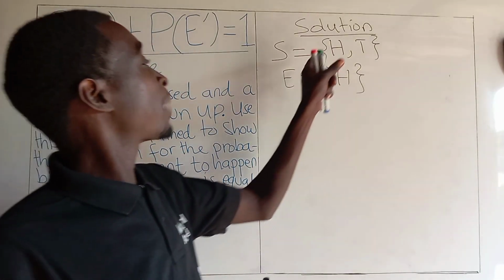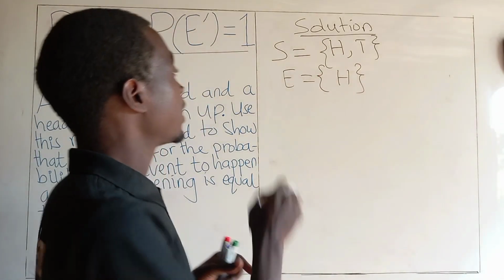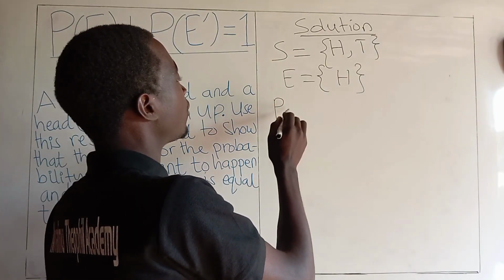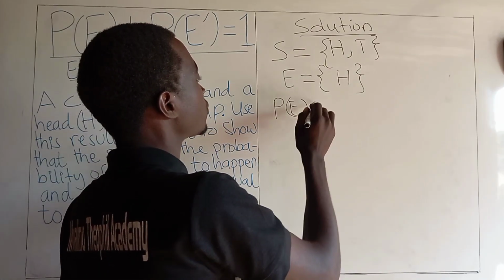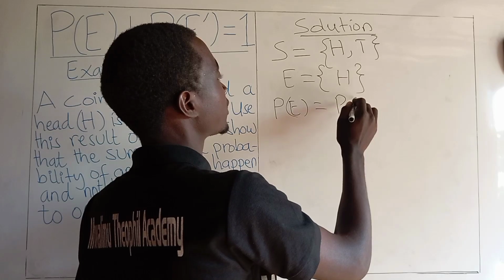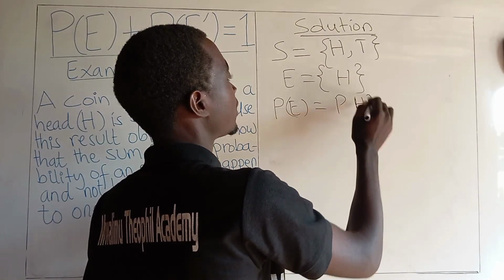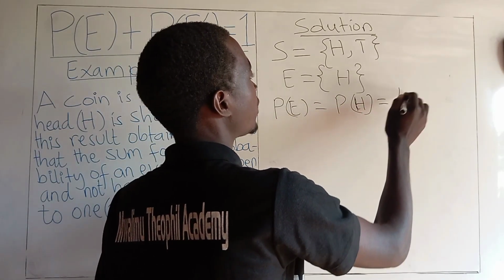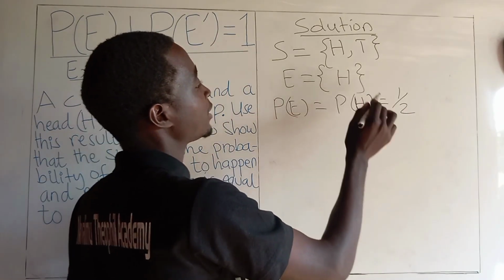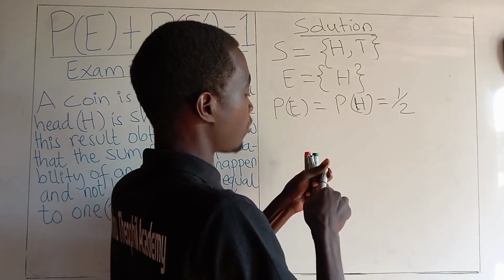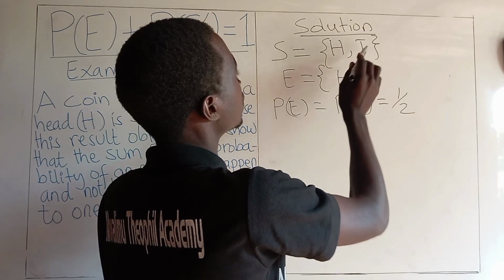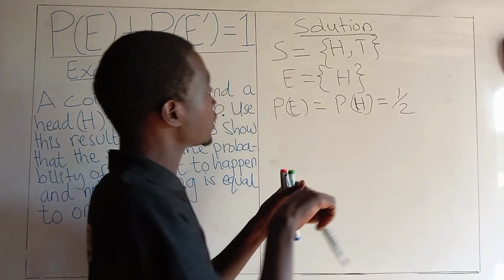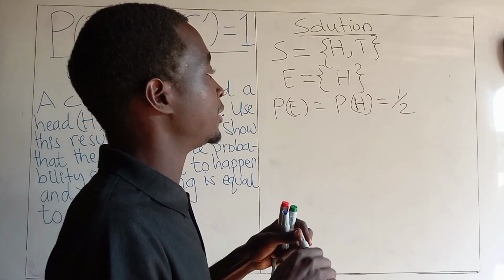Now, let us see the probability of obtaining this event. The probability of the event is equal to the probability of getting a head, which is equal to 1 over 2, because we have one head, but the possible number of outcomes is 2, head or tail. Now, 1 over 2 is the probability of obtaining a head.